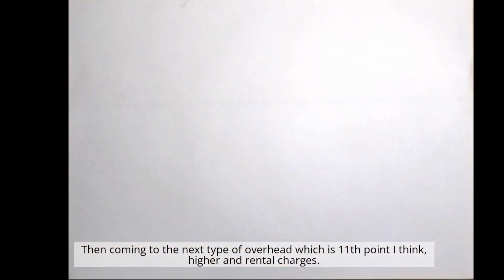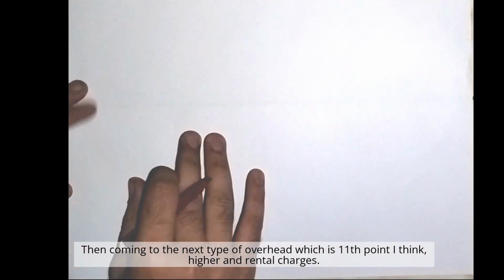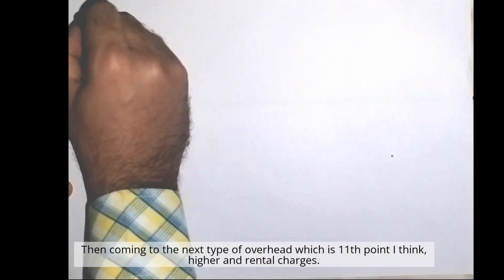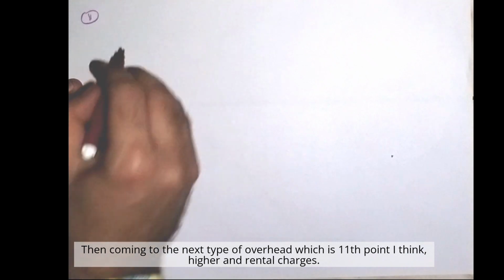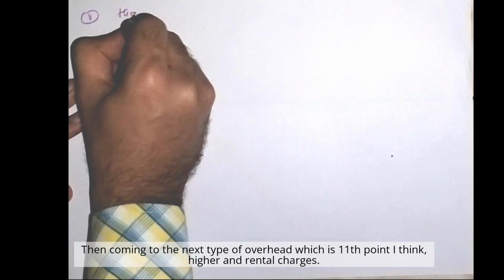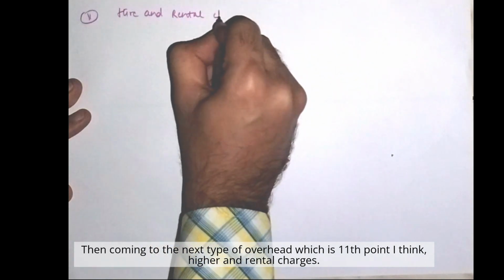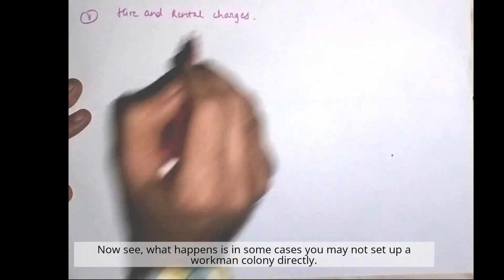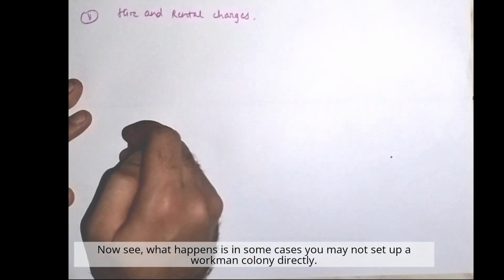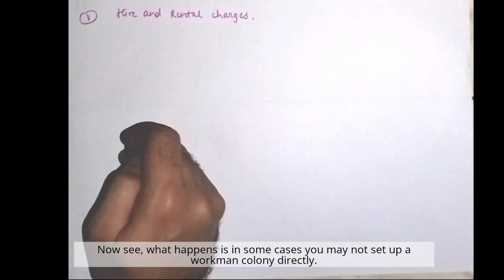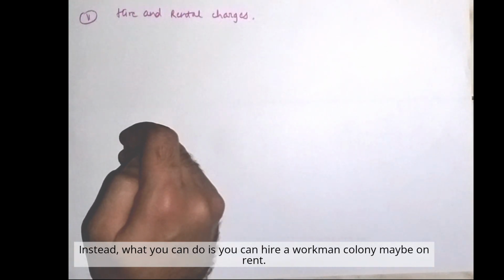Then coming to the next type of overhead, which is the 11th point, I think, hire and rental charges. Now see, what happens is, in some cases you may not set up a workman colony directly. Instead, you can hire a workman colony on rent.